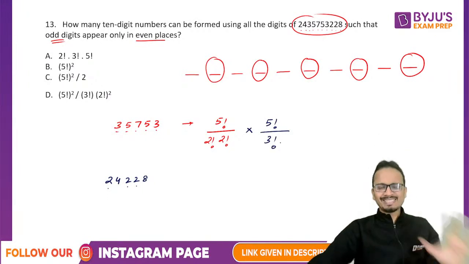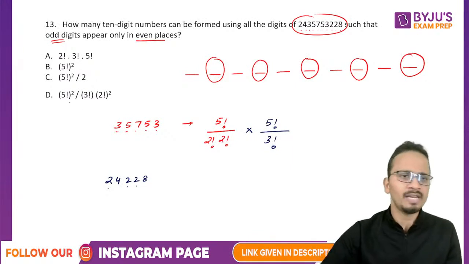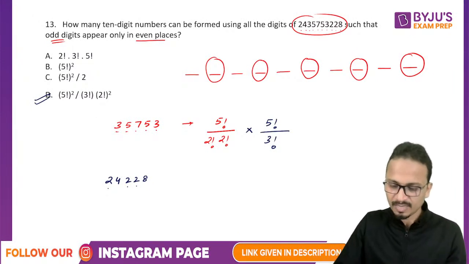Okay, so very simple, straightforward concept of permutation combination. So this should be your final answer. Among the options, you can match it and mark option D as the final answer. All right, am I clear?